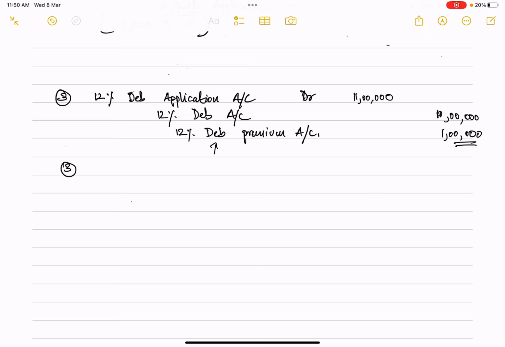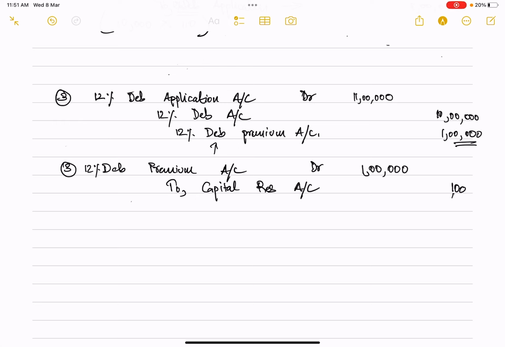So one more journal you'll have to pass, that is 12% debenture premium account will be debited with a value of 1 lakh rupees. Now this 1 lakh rupees will go where? It will go to your capital reserve account. Is this clear?